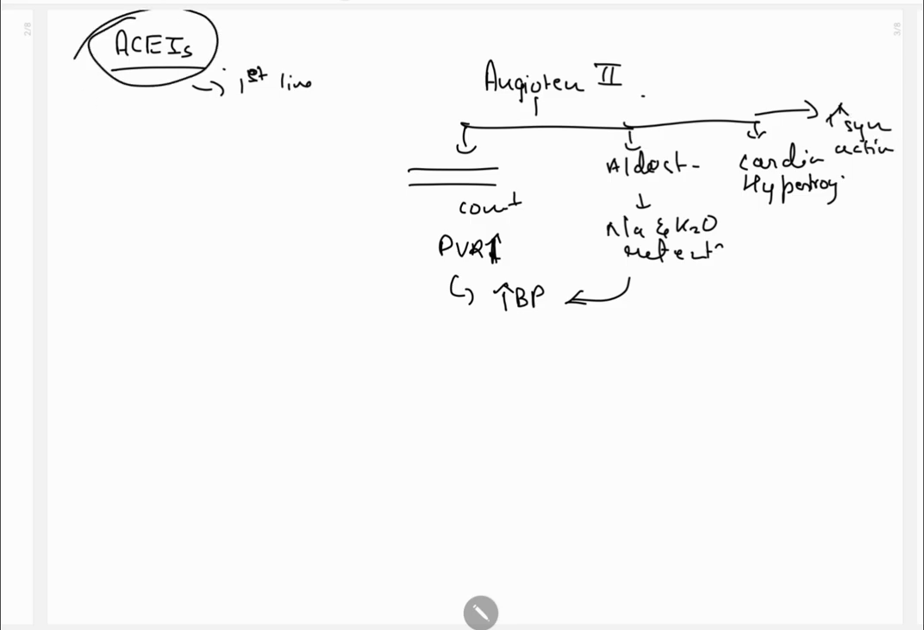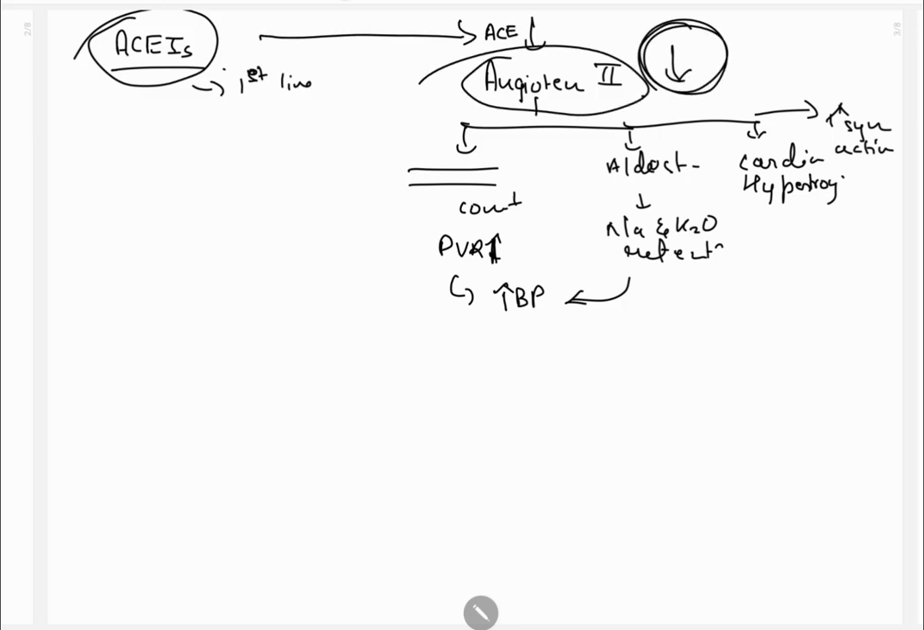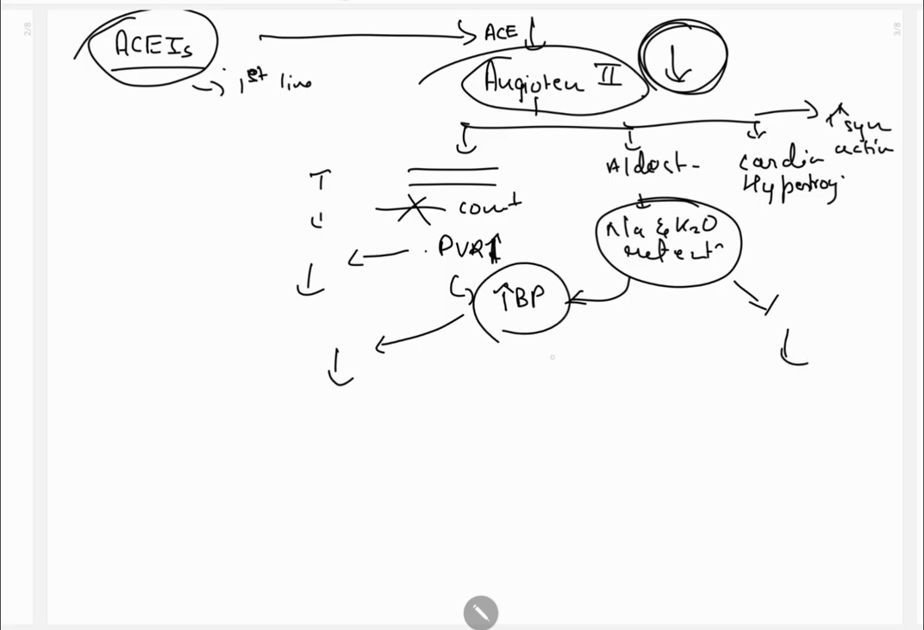So the inhibitors, what do they do? They will inhibit angiotensin converting enzyme, so angiotensin 2 will be produced less. If it is produced less, then this will not happen; it will not constrict, it will dilate. Peripheral vascular resistance decreases, BP decreases, retention of sodium and water decreases. So BP decreases, cardiac hypertrophy decreases, sympathetic activity decreases.